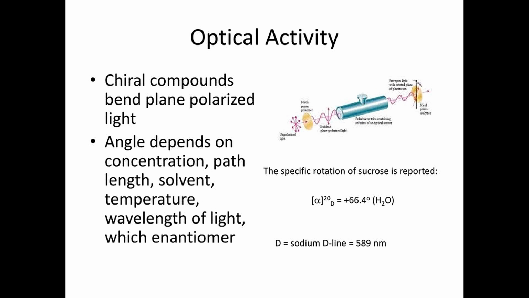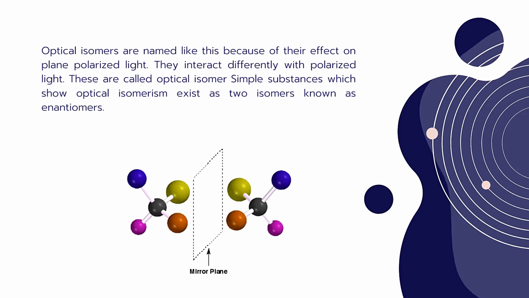The isomers which possess optical activity are called optical isomers. They are named like this because of their effect on plane polarized light. They interact differently with polarized light. These are called optical isomers. The simple substances which show optical isomerism exist as two isomers known as enantiomers.